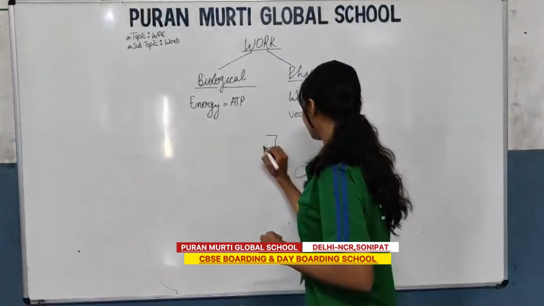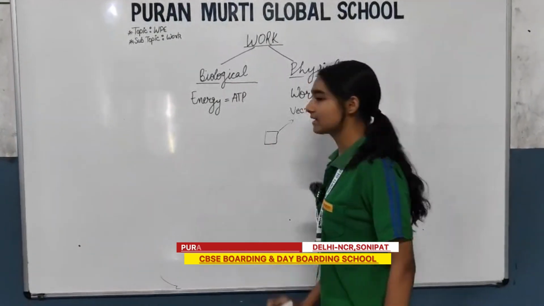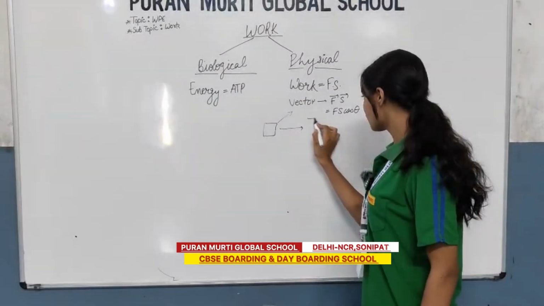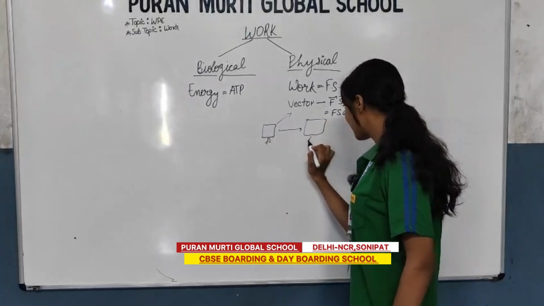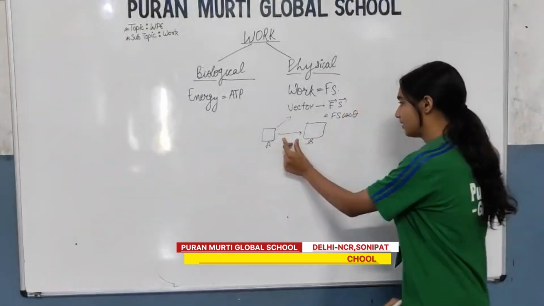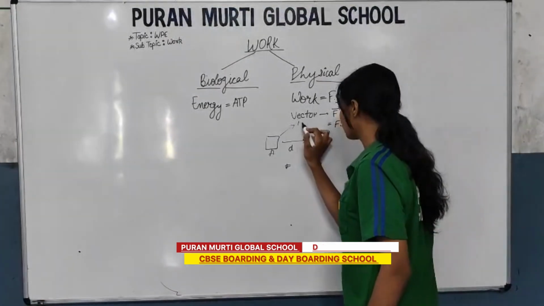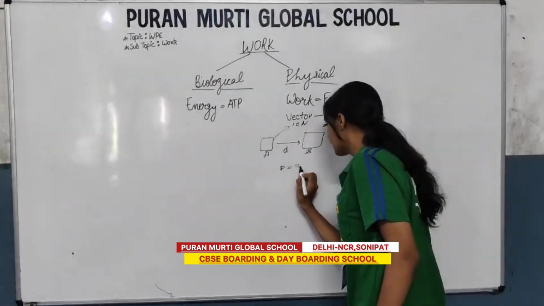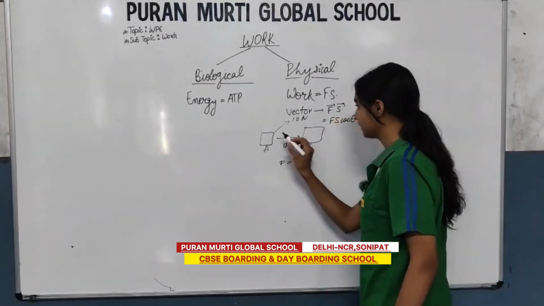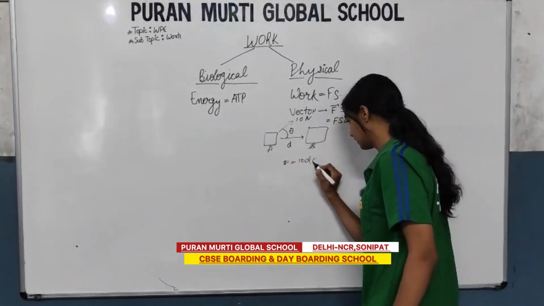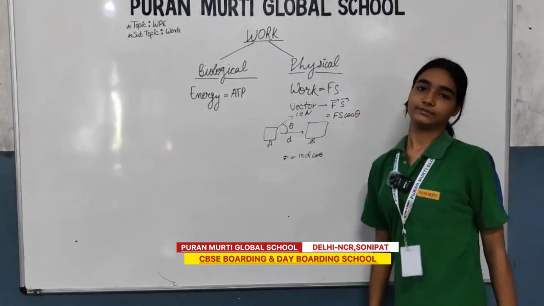Saying that if I say a block is kept right here and I say the force is in this direction, if it moves from this to this place, meaning A to B, the displacement made by this is D. I would write that the force is equal to, say, 10 Newton, 10 into D, and the theta between this, which will be cos theta.